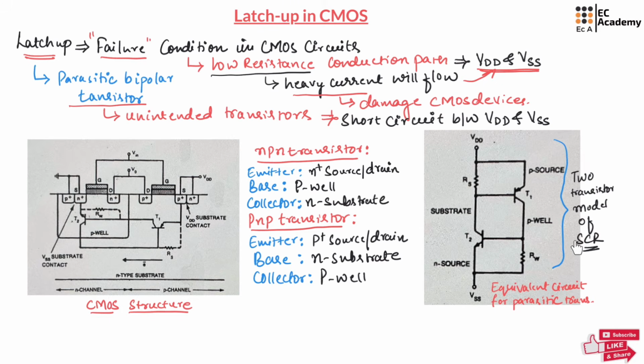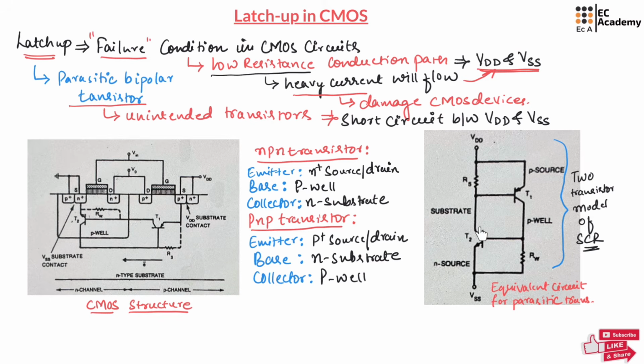From the working of an SCR, we know that once a positive voltage is applied, it will start conducting very high current. The same process will happen here. Since VDD is connected to the base of transistor T1, T1 will turn on, and since the collector of T1 is connected to the base of T2, once T1 is on, T2 will also turn on.